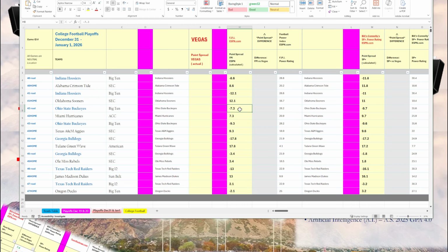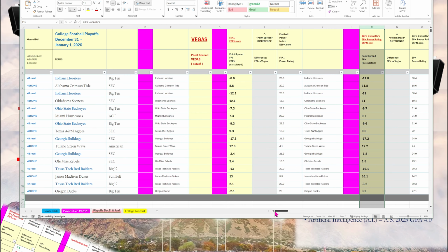Miami would be favored by 7 points. Ohio State will be favored by 7 points over Miami, 9 points over Texas A&M. Georgia is favored by 17.8 points over Tulane. Georgia will be favored by 3.4 points over Ole Miss. Texas Tech will be favored by 13 points over James Madison. Texas Tech will actually be an underdog versus Oregon. And that's based on ESPN's FPI.